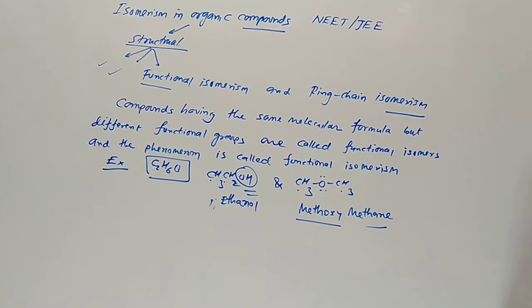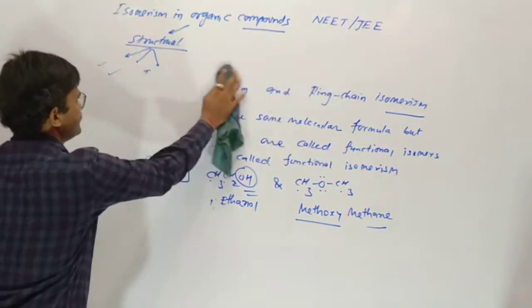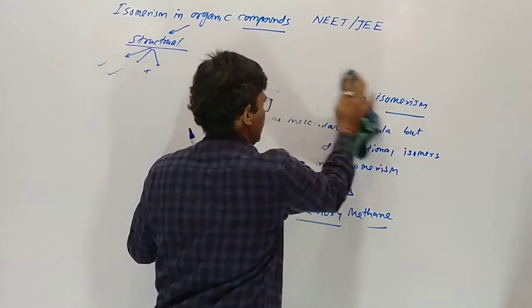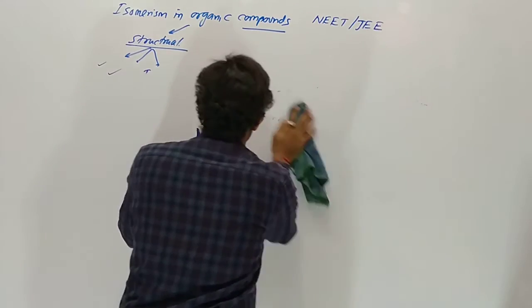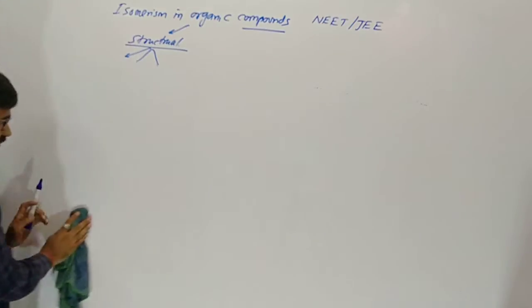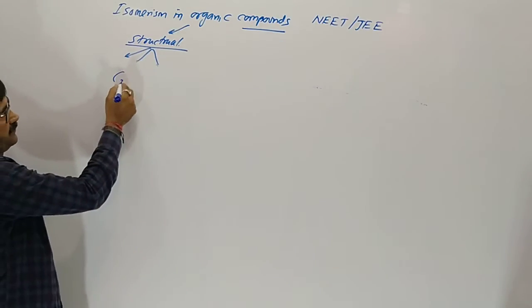Now next, C3H6O. For the molecular formula C3H6O, how many functional isomers will there be?